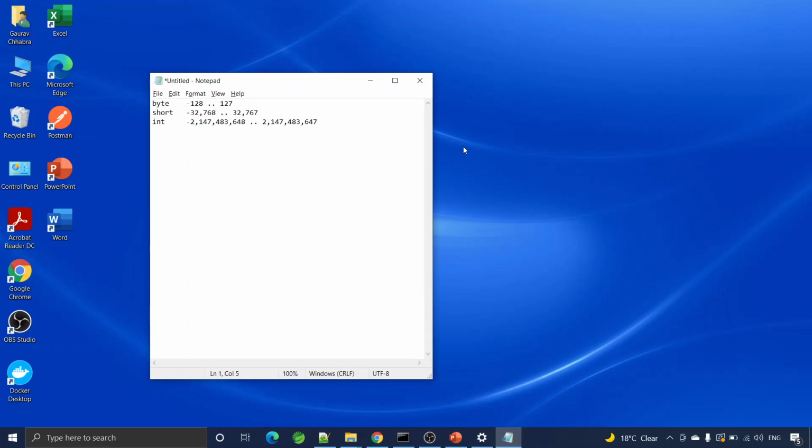Everyone. In this video, we will see the concept of typecasting in Java. So let's focus on these three types only to know the concept. We have byte primitive type, whose range is from -128 to 127. Short is this much of range, and integer range is this much.